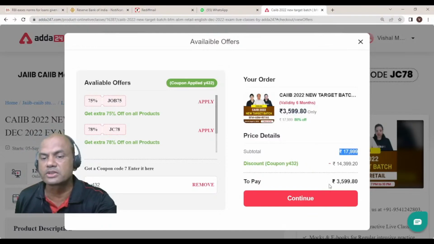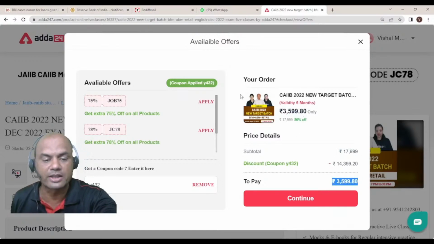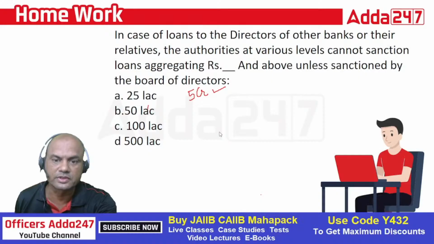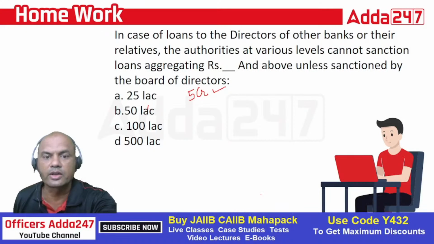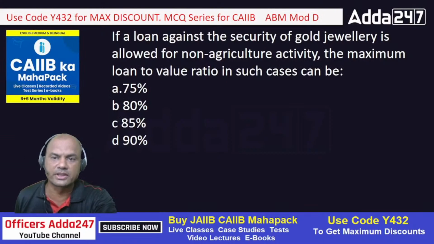Next one: if loan against security of gold jewelry is allowed for non-agricultural activity, the maximum loan to value ratio in such cases will be? Whenever you give a loan on gold, there are two types of loans: one is for agri gold loan, and the second is non-agri, meaning regular persons. So what is the maximum loan to value ratio? If I give you gold of rupees 100, how much loan will you give me? I am a non-agri person.